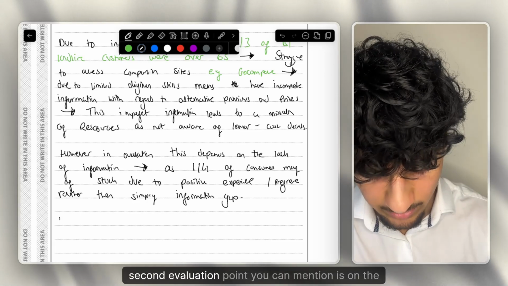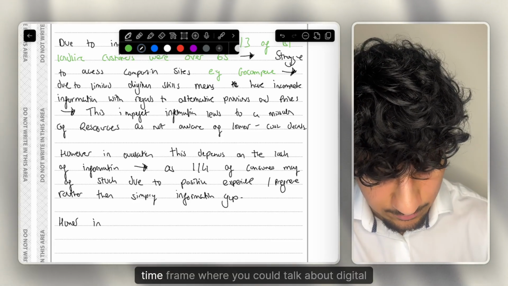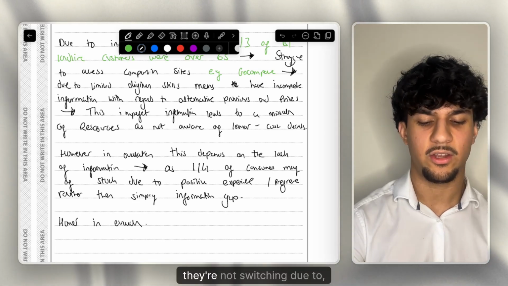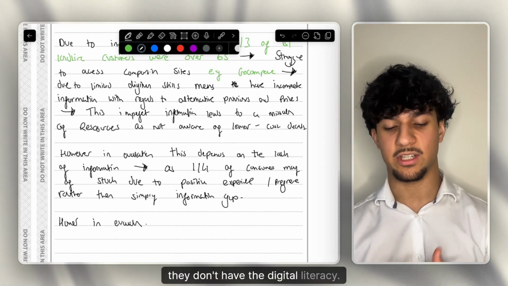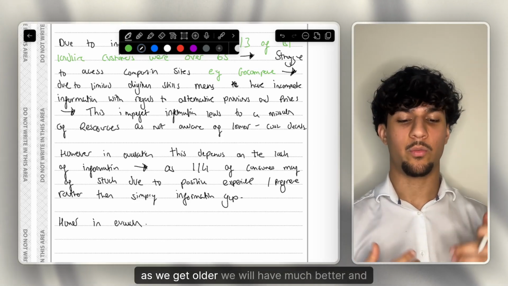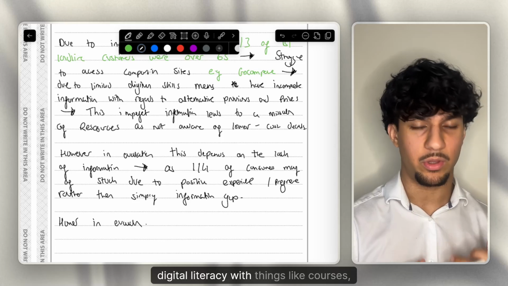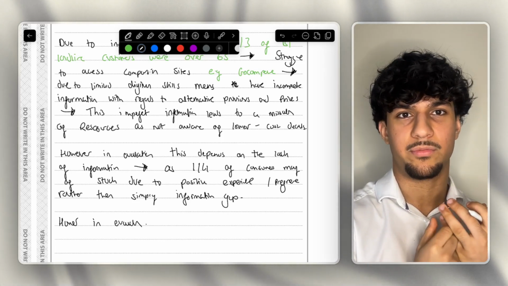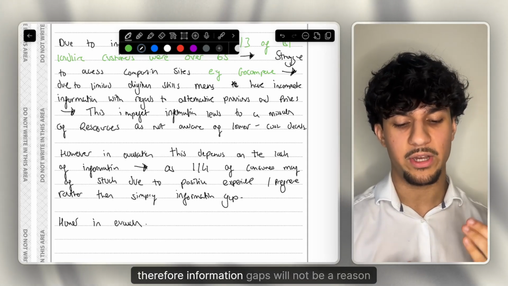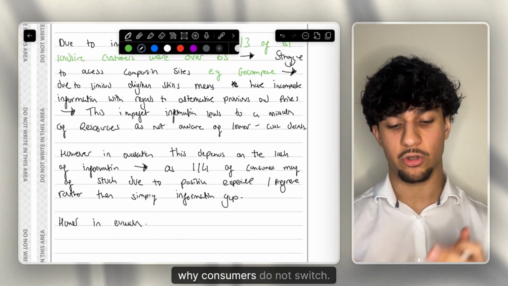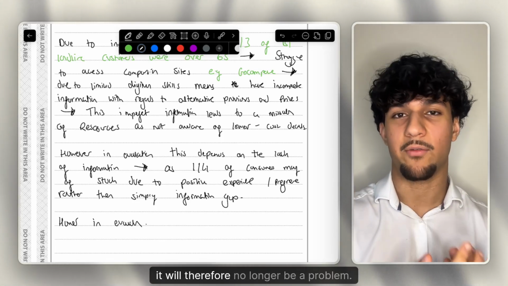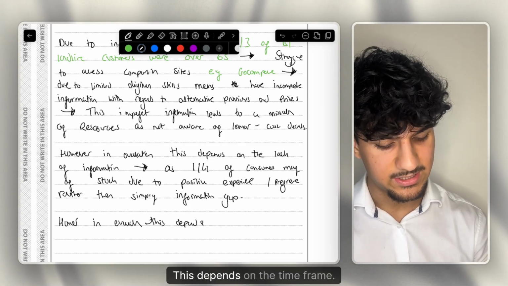And then a really good second evaluation point you can mention is on the time frame, where you could talk about digital literacy. We say that these consumers, the elderly, are not switching because they don't have the digital literacy. But in the long run, as we get older, we will have much better digital literacy, with things like courses and campaigns improving it. So in the long run, digital literacy will improve, and therefore information gaps will not be a reason why consumers do not switch. In the short run, yes, this may be a problem, but in the long run, with digital literacy improving, it will no longer be a problem. So however, in evaluation, this depends on the time frame.